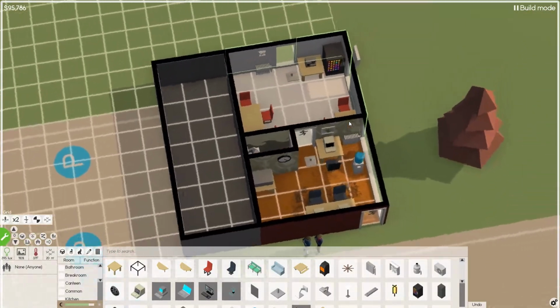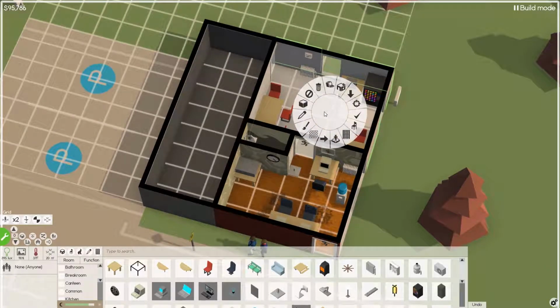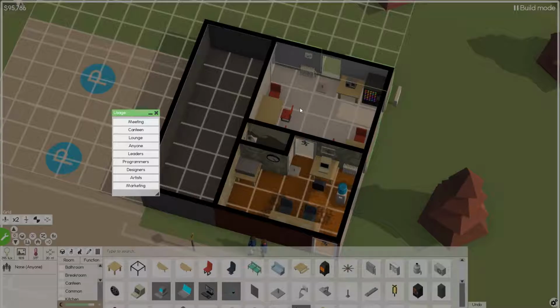So we got places to sit. That'll be a canteen. We can actually label the room. You can actually limit the room usage. So as you start to build out meeting rooms, as you want just your designers in certain rooms, that's how you can kind of make some more customized desks for your different people. You can just say, hey, designers go in this room. And then you don't have multiple teams on different tasks. There are other elements I can show you down here that you can put at the desk that will help boost their skill set at the same time.